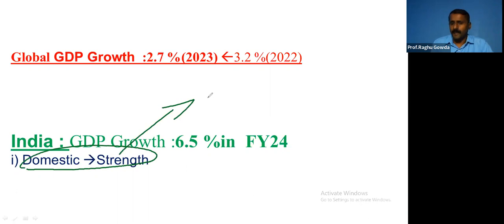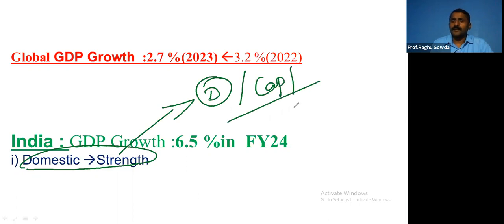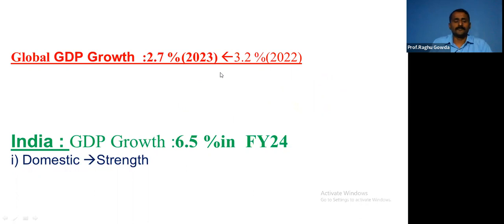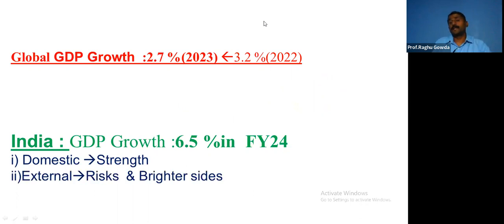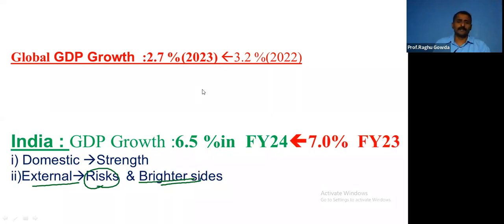Majorly our domestic consumption, our capital expenditure, and the banking, private and corporate sector cleanup, healthy balance sheets. At the same time, there are some risks also. These are majorly because of external factors. Along with those risks, there are also some brighter sides. These are the things which we will be discussing.